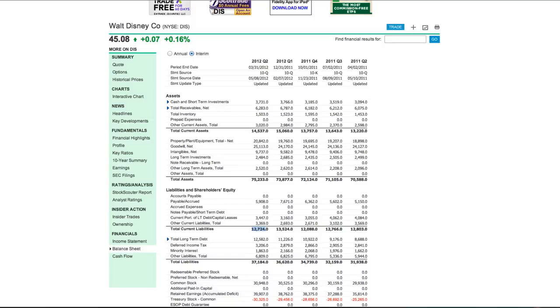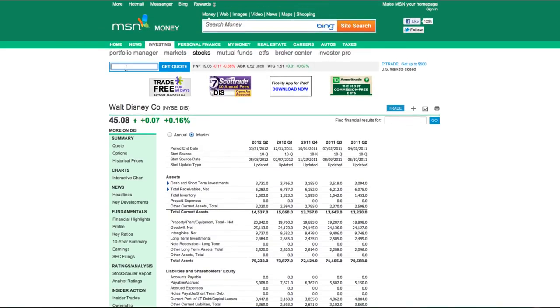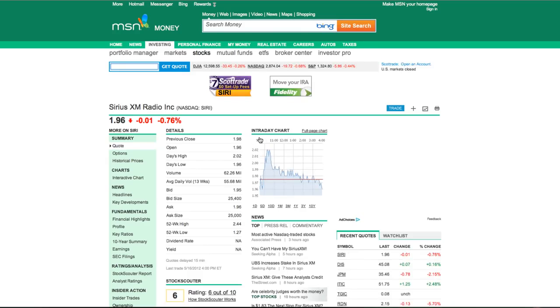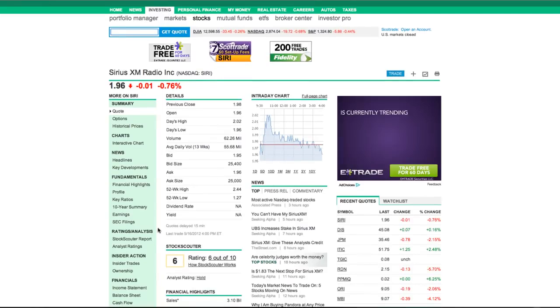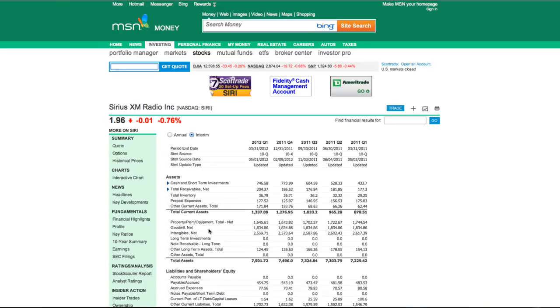So let's go ahead and look at Sirius satellite radio. So we're just going to go up to the top. We're going to type in SIRI and hit enter. And we're going to come on down to the financials section, and we're going to go ahead and click on the balance sheet and make sure that you're on interim.